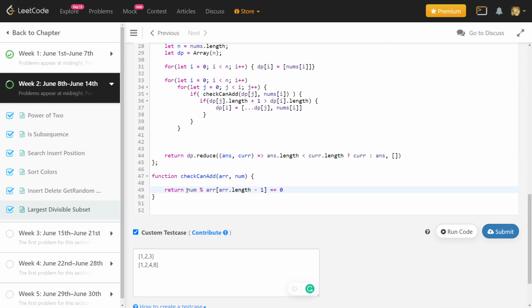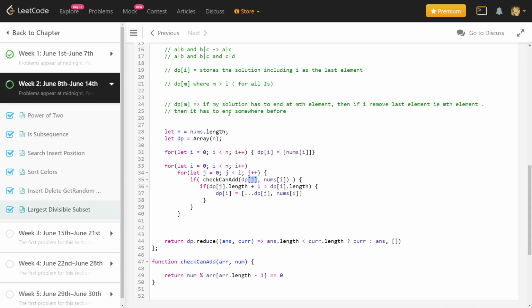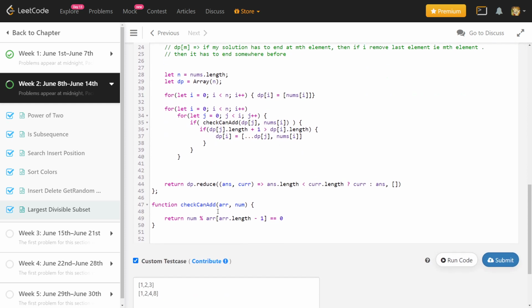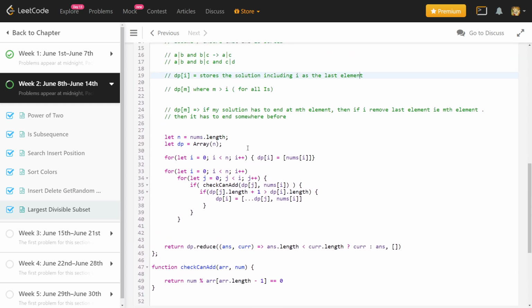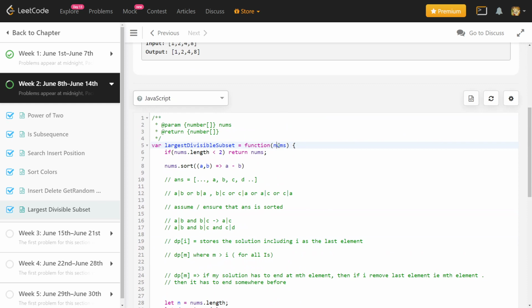So now, earlier it was a linear time check and we have reduced it to constant time. Now you also have to notice that dp[j] stores the solution including the jth element as the last element. So the last element will basically be the jth element in nums.